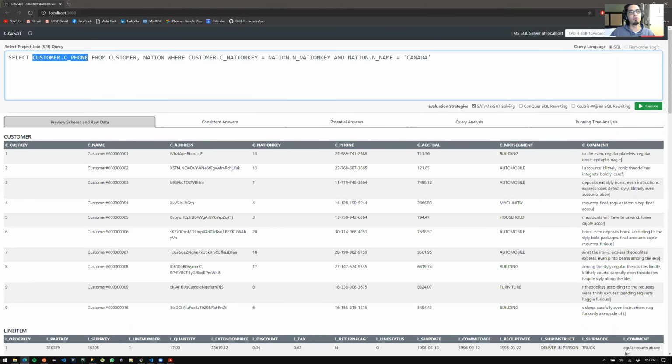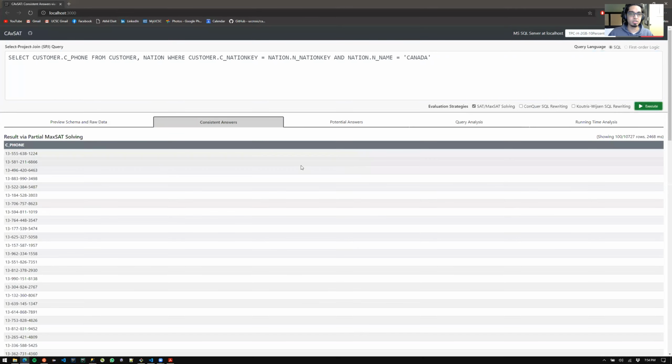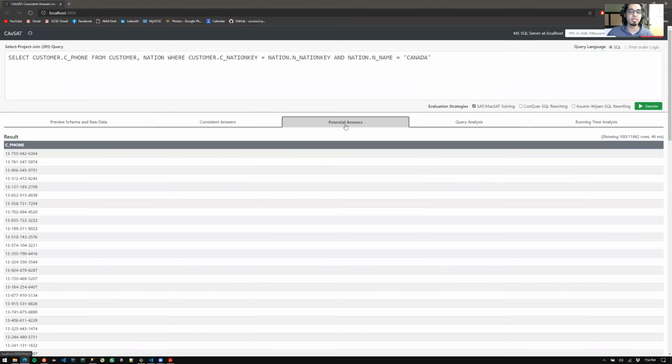You want to find out phone numbers of the customers that belong to Canada. So when you evaluate the query, this gives you the consistent answers that are computed via partial MaxSAT solving. And as you can see, there are 10,727 rows that are consistent. And if you see the potential answers, these are the answers when you evaluate the query directly on the inconsistent database. These are the answers that you get.